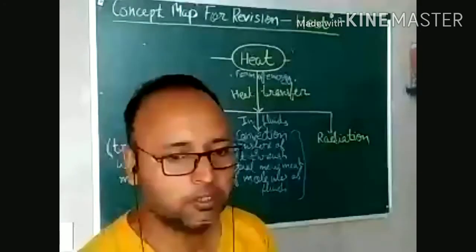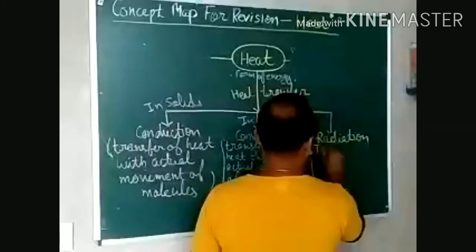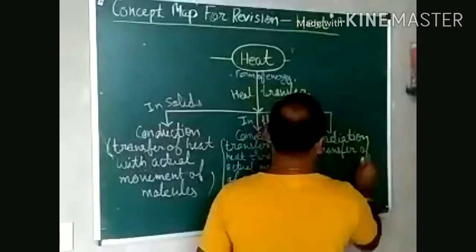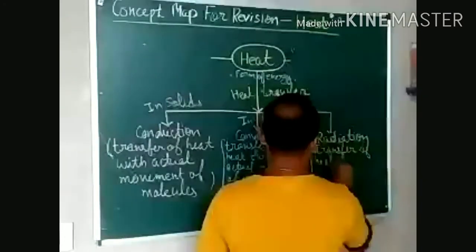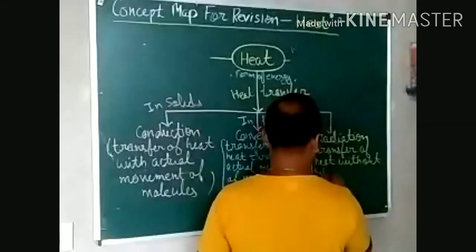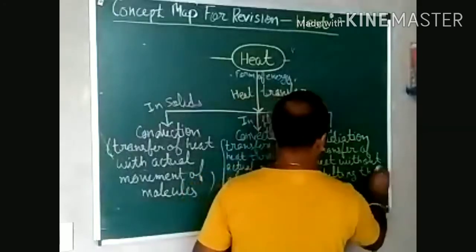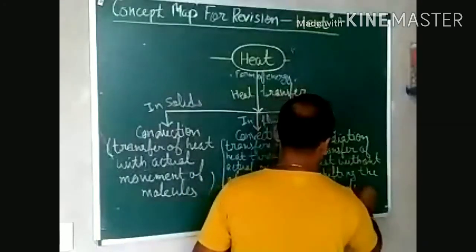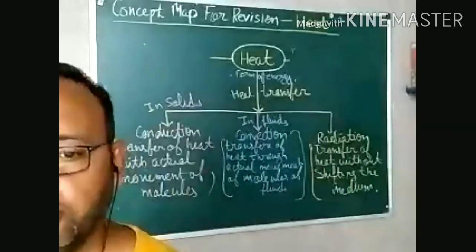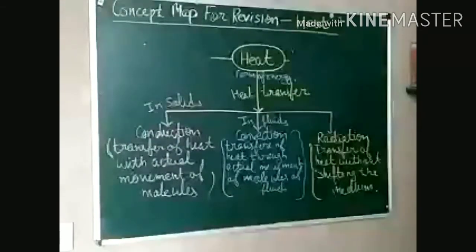So, transfer of heat without shifting the medium. Right? So these are the three different modes of transfer of heat.